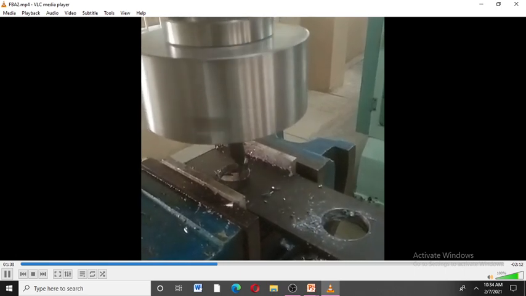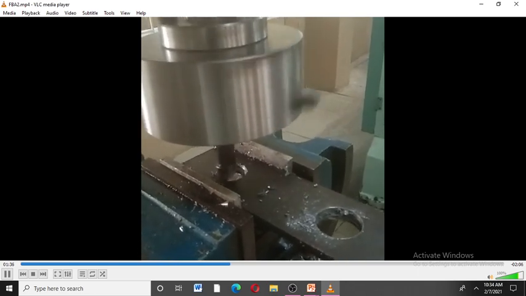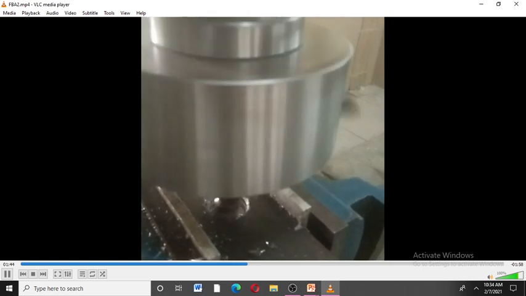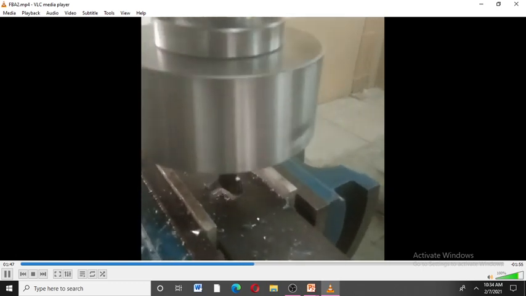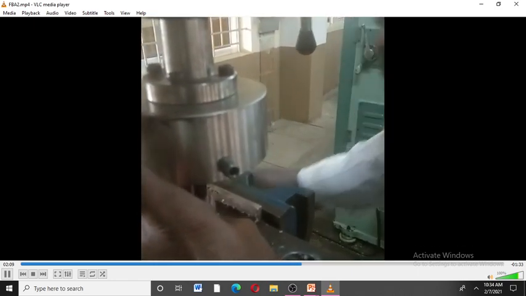For different materials we can replace this boring bar, but you can change the cutter. Here we are replacing the HSS tool bit. You see, it removes the material from the workpiece, giving the boring diameter we are expecting from the drilled hole. Then next the operator adjusts to the next diameter, so that we can get different diameters with the same toolbar. For that reason he won't go for any further operations for adjusting the boring attachment.